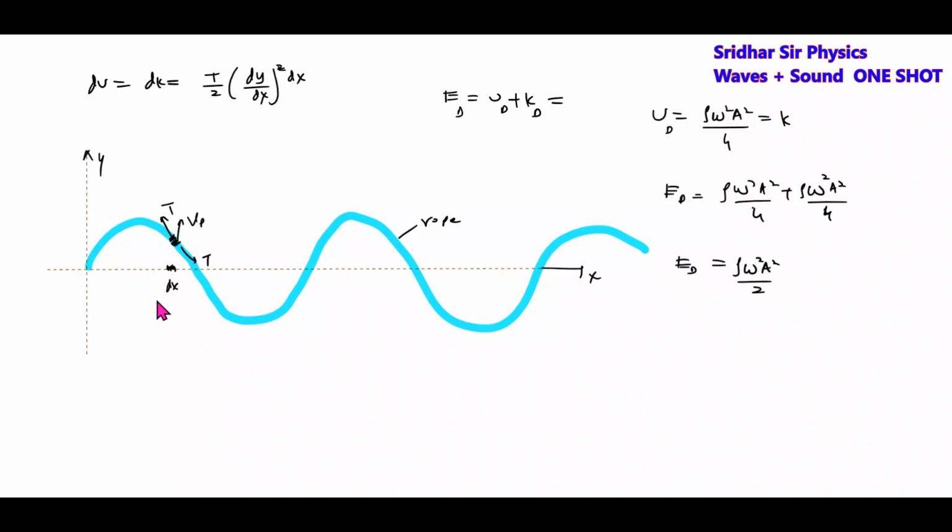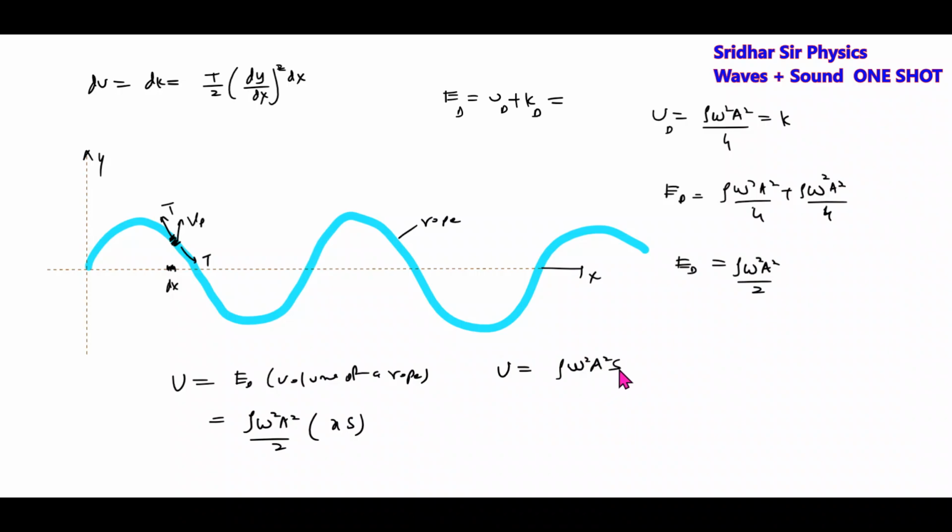Then the total energy is equal to energy density into the volume of the rope. What is the energy density formula? Rho omega square a square by 2. The volume of the rope will be length, say delta x length, into area of cross section S. So the total energy of the wave will be rho omega square a square S delta x by 2. Rho into S will become mu, so mu omega square a square delta x by 2.